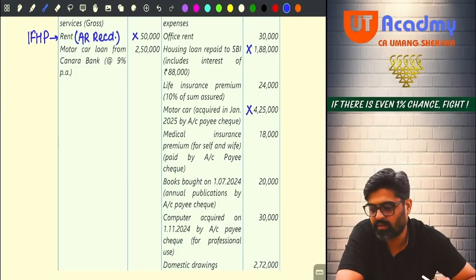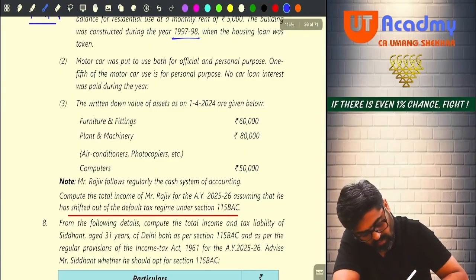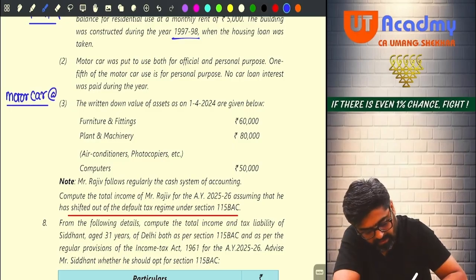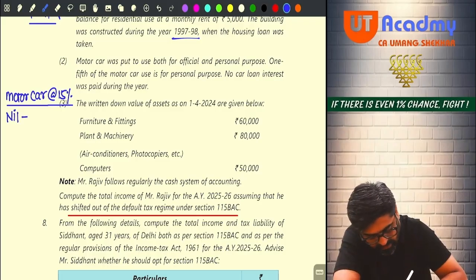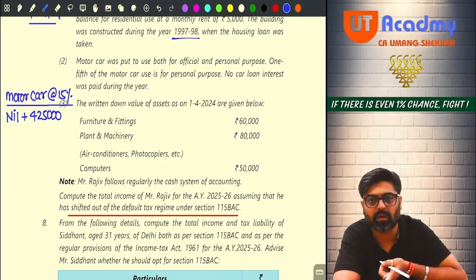Hello, sir. So can I say, now I will have a motor car block, depreciable at the rate of 15%. Motor cars are also depreciable at what rate? 15%. Will there be any opening? Yes or no? No. Nil. Will there be any addition? Yes. Additions are there. How much? 4,25,000. New motor car purchased. This will not be allowed as a deduction under the PGBP head. Bring it under your block.